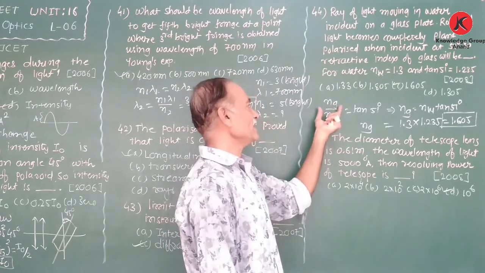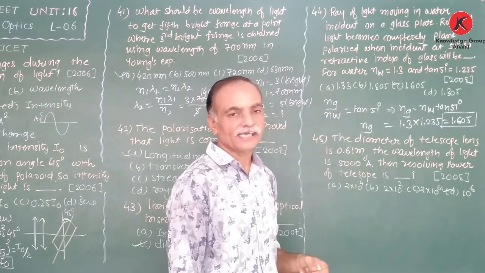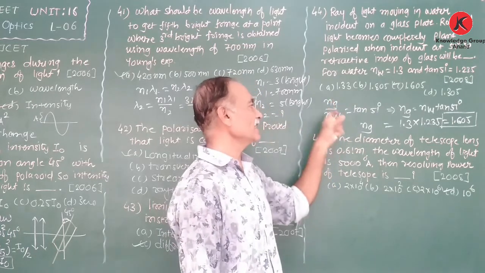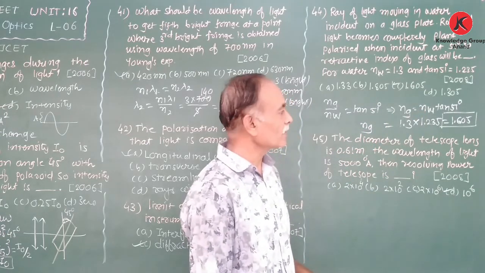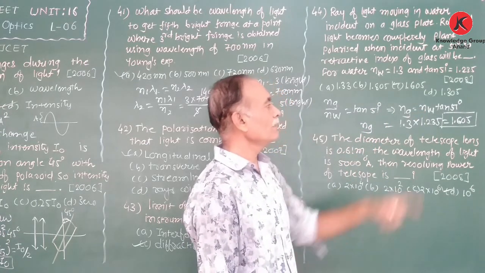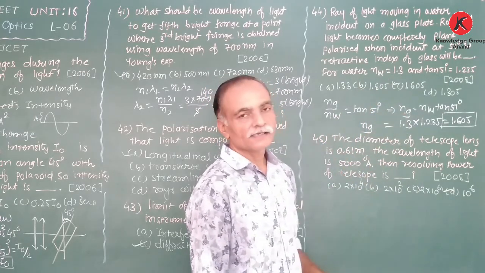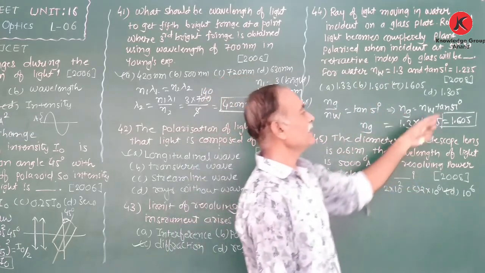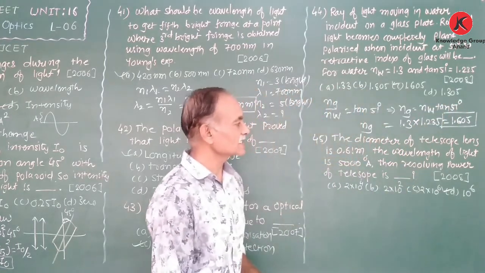Therefore, the refractive index of glass with respect to water is equal to tan theta p, that is tan 51. We require Ng, the refractive index of glass, which is equal to the refractive index of water times tan 51. All values are given: Nw is 1.3, theta is 51, and the value of tan 51 is 1.235, therefore 1.605.